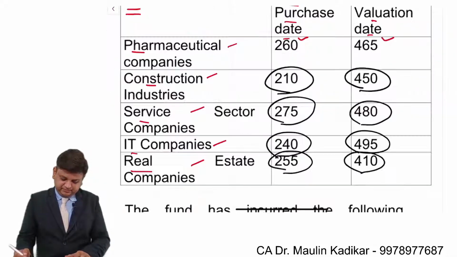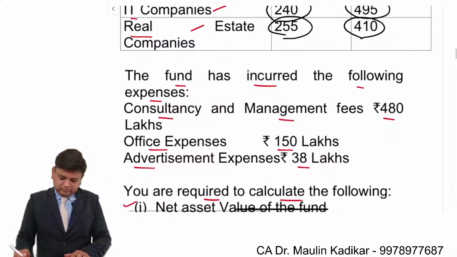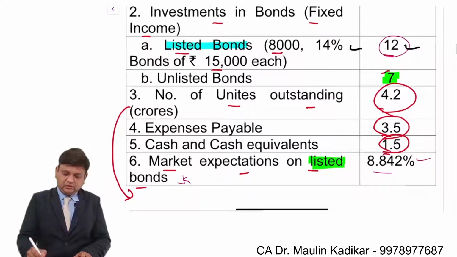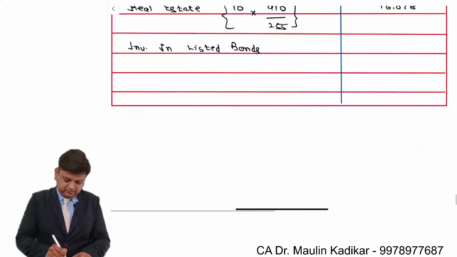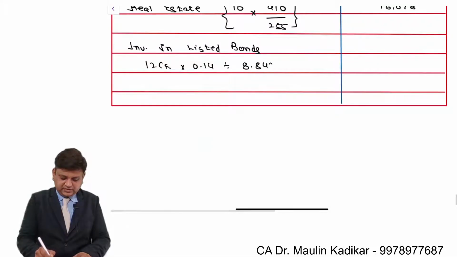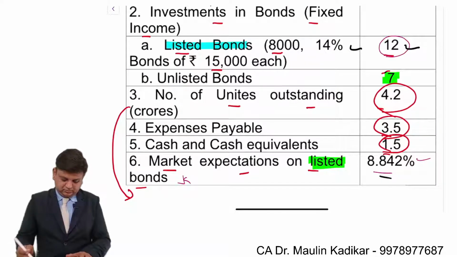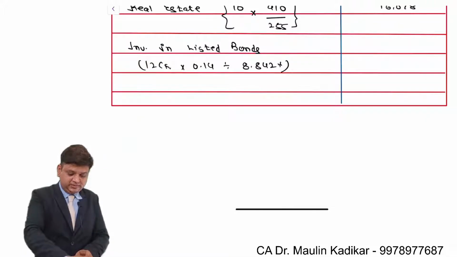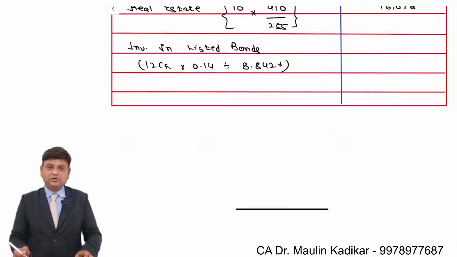In that, 12 crore into 14% divided by 8.842 percentage. So 12 into 14% divided by 8.842 percentage. So it is 19 crore.